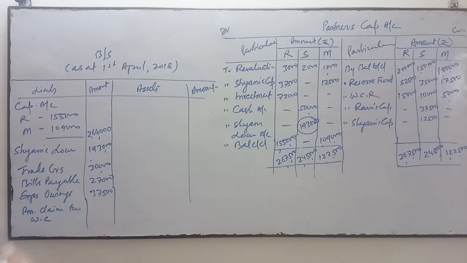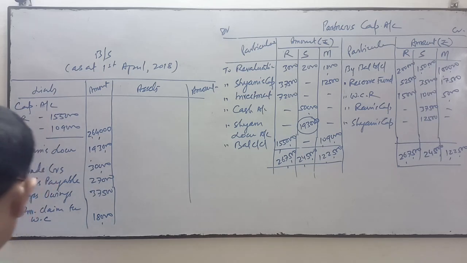We have decided that the provision for workman compensation is 18,000, point number 6. Okay. Asset side, come to the cash in hand.